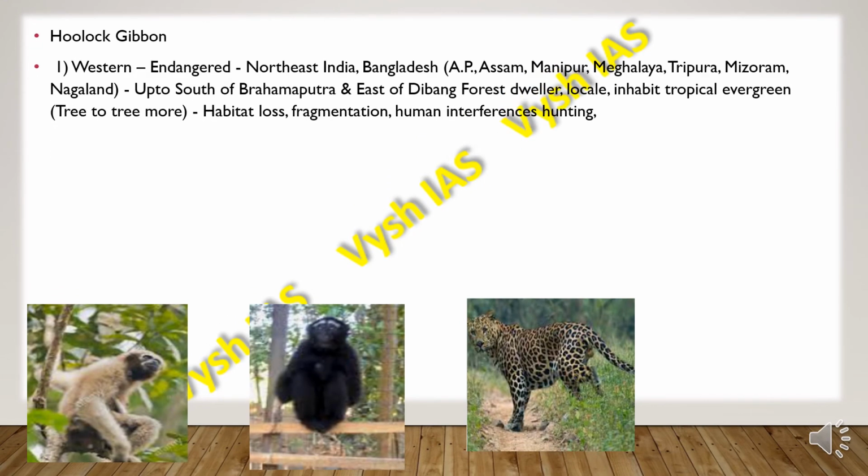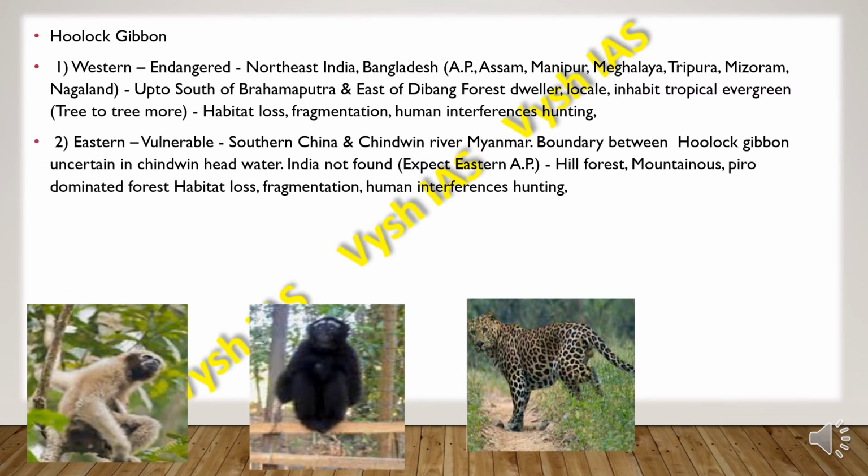Then we have the Hoolock gibbon. There are two types of Hoolock gibbons: the western Hoolock gibbon and the eastern Hoolock gibbon. The western Hoolock gibbon is endangered. It is found in northeast India, Bangladesh, Arunachal Pradesh, then Assam, Manipur, Meghalaya, Tripura, Mizoram, and Nagaland, and also up to south of Brahmaputra and the east of the Dibang. They are forest dwellers and they inhabit tropical evergreen forest, moving tree to tree. They face habitat loss, fragmentation, human interferences, hunting.